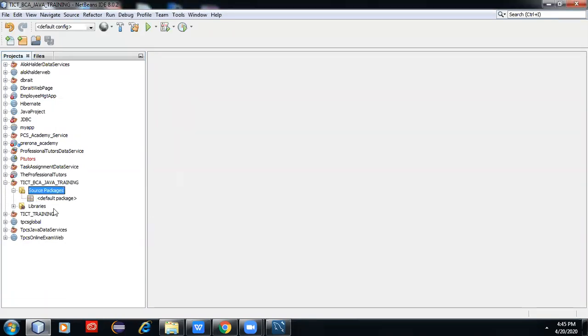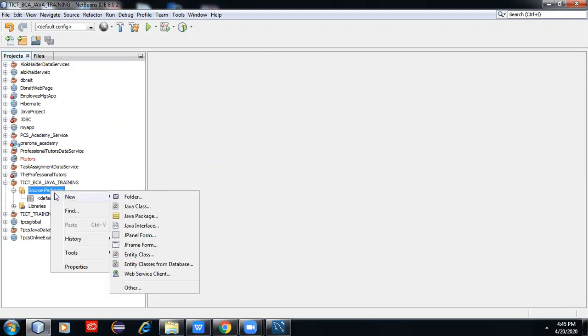Okay, let's start with the Java project. Before creating the Java project, we need to create a package. A package is nothing but a folder hierarchy. You can create one on your computer. If you keep a songs file, a Java program, or a personal banking account, you create a different folder and keep the information in different folders. That is the concept of a package.